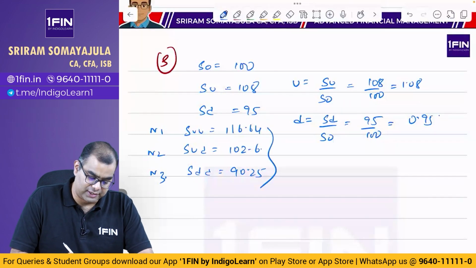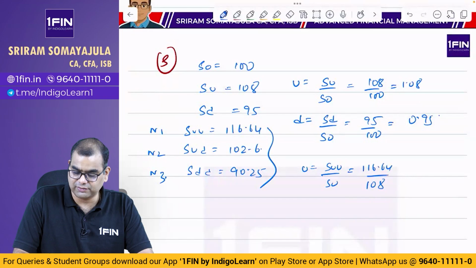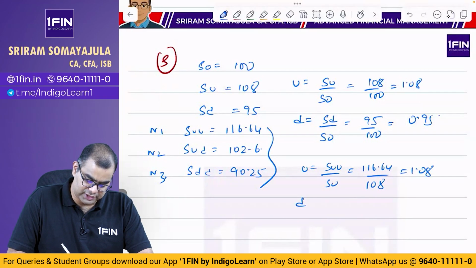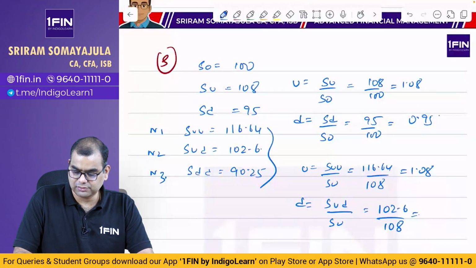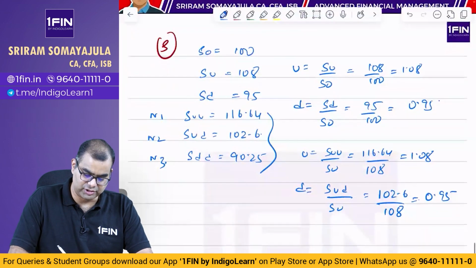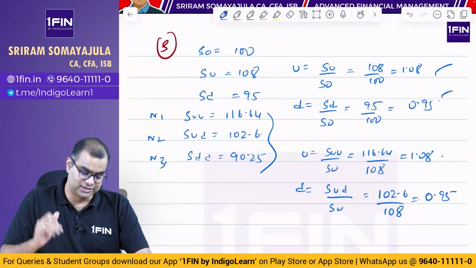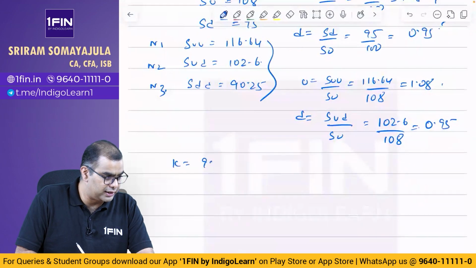Let us cross check this once. U is equal to SUU by SU, that is 116.64 by 108, which comes to 1.08, correct. D is equal to SUD by SU, that is 102.6 by 108, which is 0.95. So it is the same everywhere, which we have established. Then what else does it say? The strike price K is equal to 98.